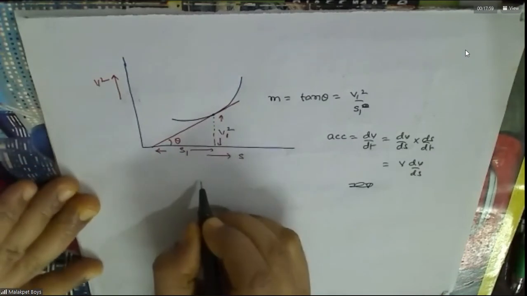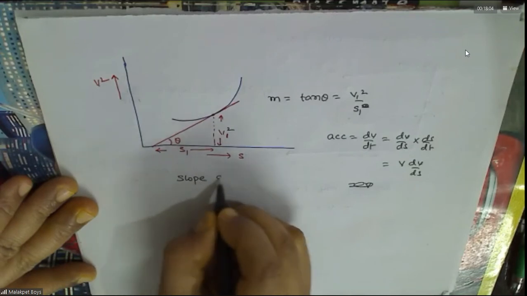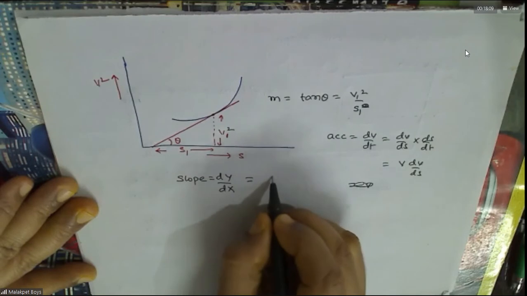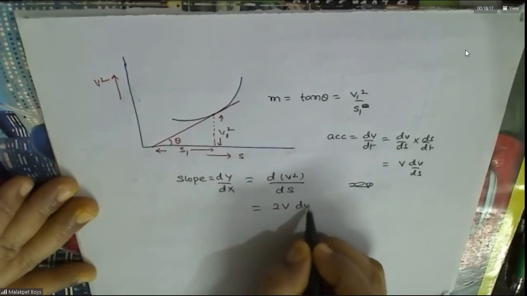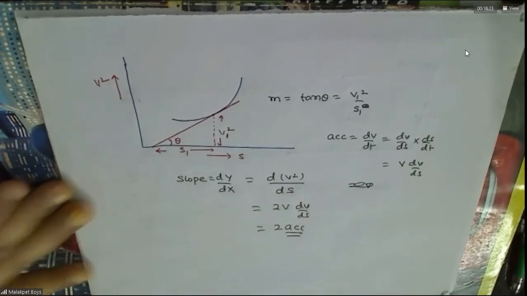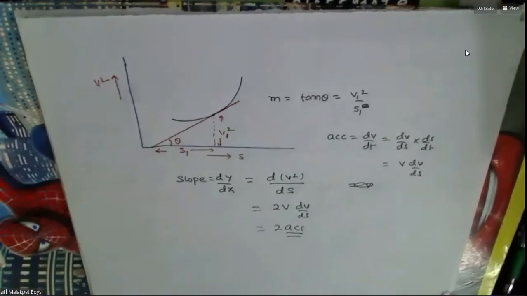Now, if you take the slope here, this is d V square by ds. How much will you get? 2 times acceleration, no? These are the points you can get from this. Understood this or not? Yes, sir.